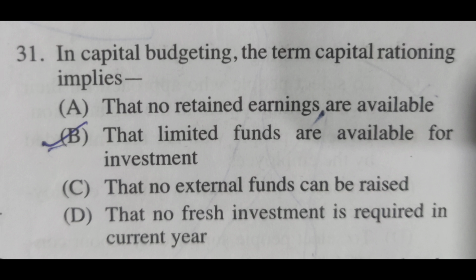So the next question, in capital budgeting, the term capital rationing implies option A, that no retained earnings are available, option B, that limited funds are available for investment, option C, that no external funds can be raised, option D, that no fresh investment is required in current year. So the right answer is that limited funds are available for investment.